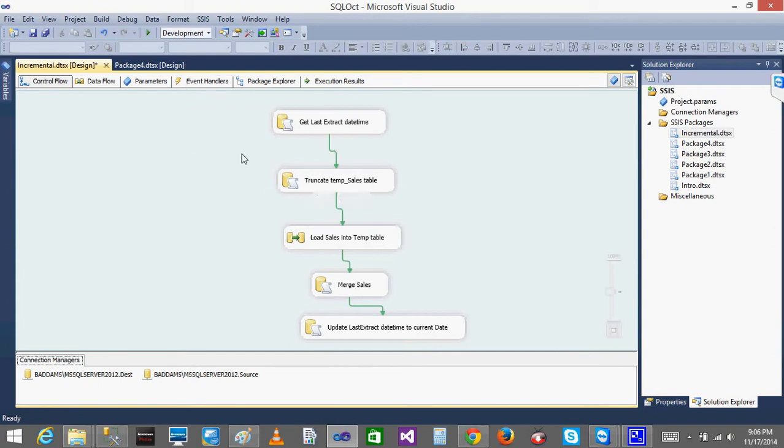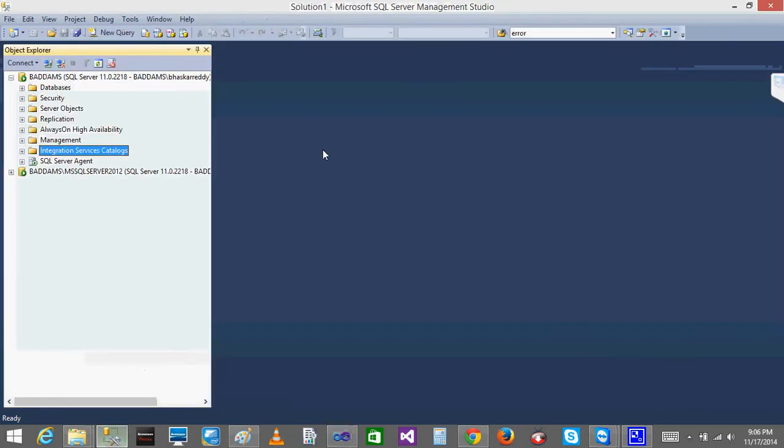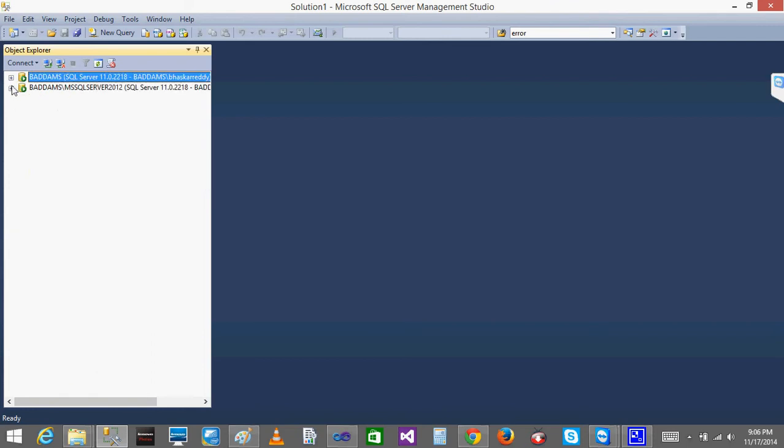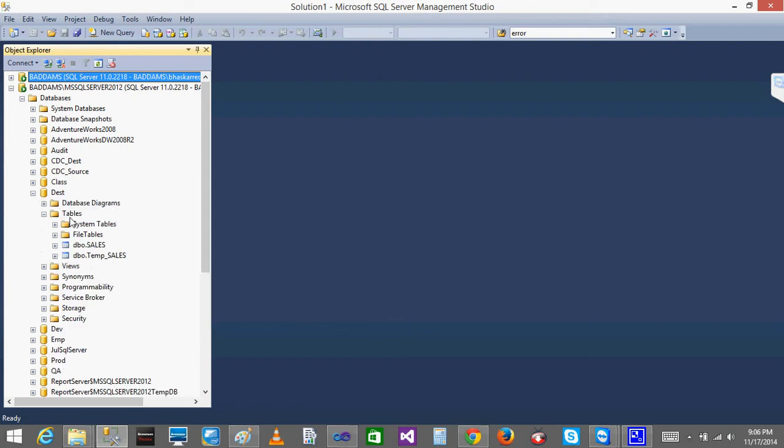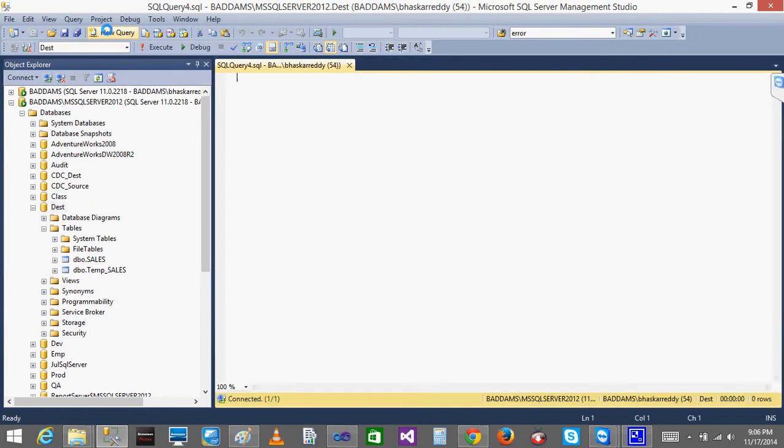If my package fails, then in the destination database I'll create one table, and it should capture the error for the package, what error it has.